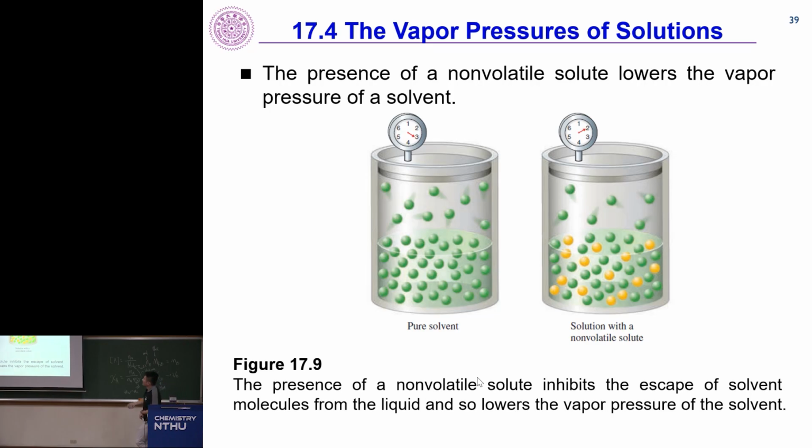All right, and the presence of a non-volatile solute lowers the vapor pressure. Why do we come back to this? Because right now we don't have a pure liquid. We have a mixture of liquids. How does this actually affect the vapor pressure? Say we have water, and we just keep adding ethanol to it.